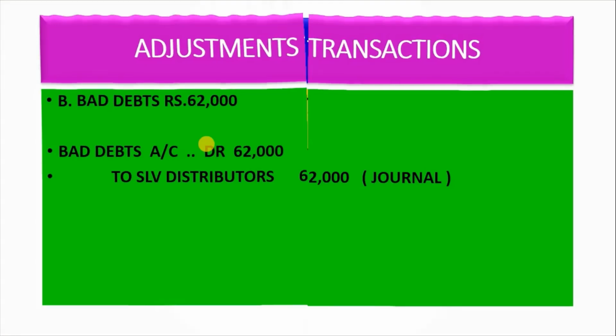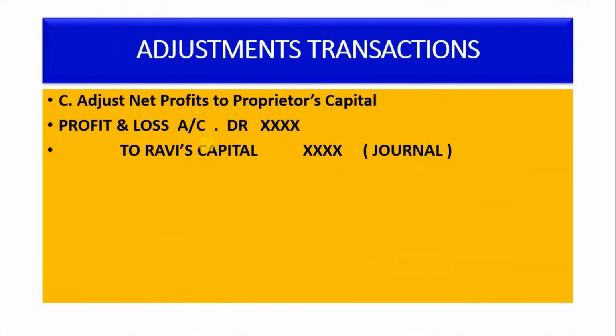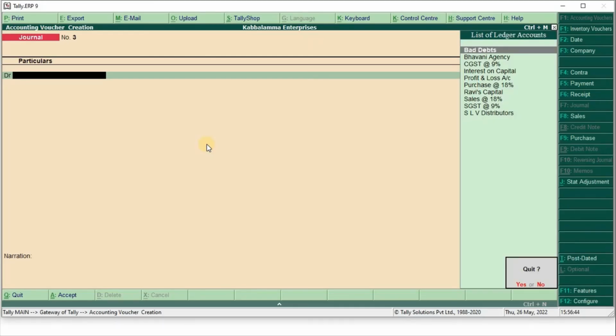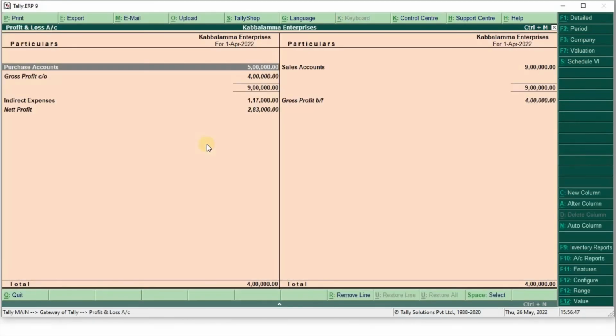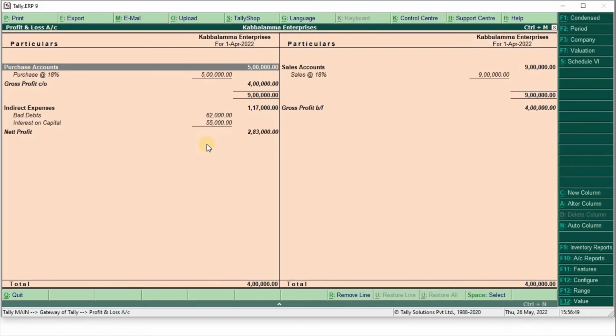So next, very important: many people don't know how to adjust net profit to the proprietor's capital account. Here I am showing profit and loss account debit XXXX to Ravi's capital XXXX. This is the journal entry for transferring net profit to the proprietor's capital account. So see the net profit. Escape. Profit and loss account, Alt F1 for detailed view.